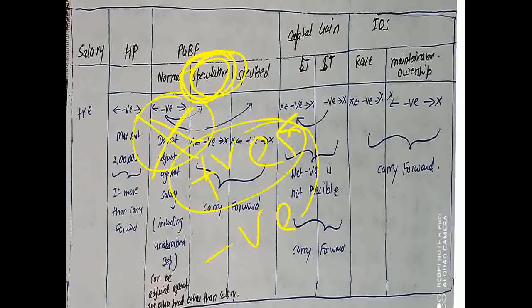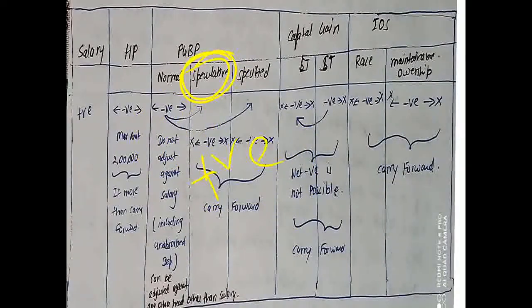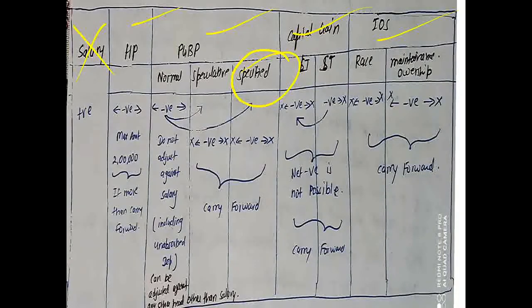If we are having overall loss, that will be simply carried forward and it has to be set off in the successive year under the same head. So again I repeat that no interhead adjustment can be made in the successive year. Interhead adjustment is made only in the current year. Moving on, in a specified business also we can set it off against house property, PGBP, capital gain, IOS, but not salary, same like normal business loss.